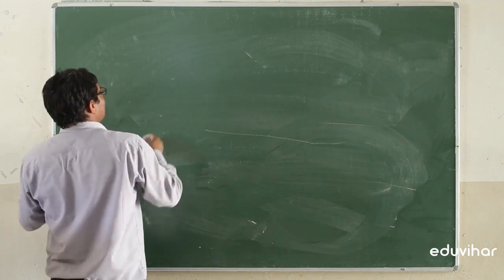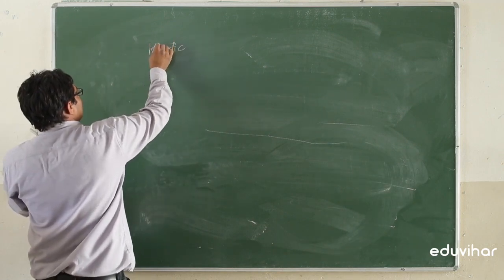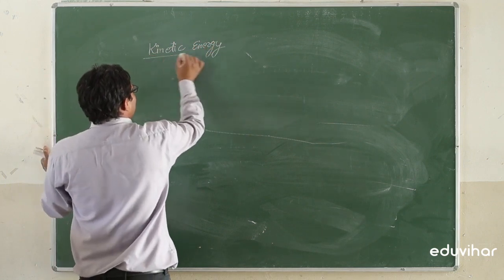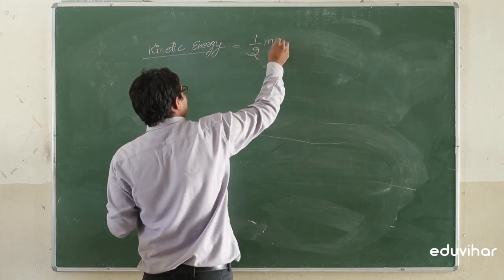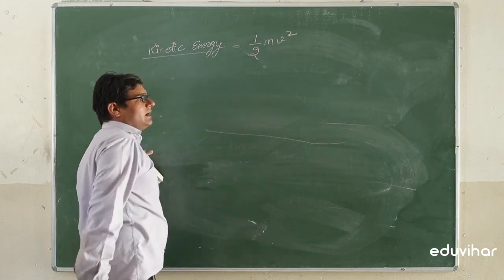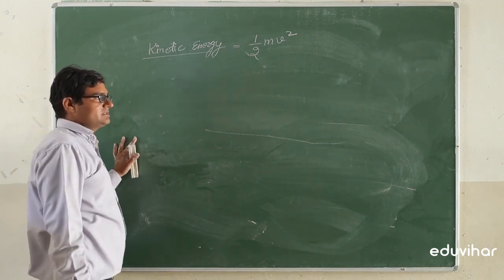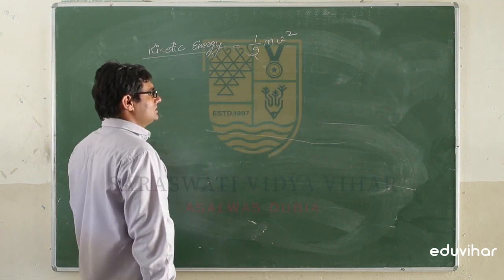Next is kinetic energy, having the formula half mv square. Half is a constant, it doesn't have any dimension. M is the mass and v is the velocity.